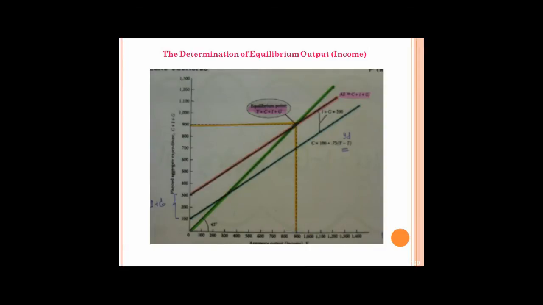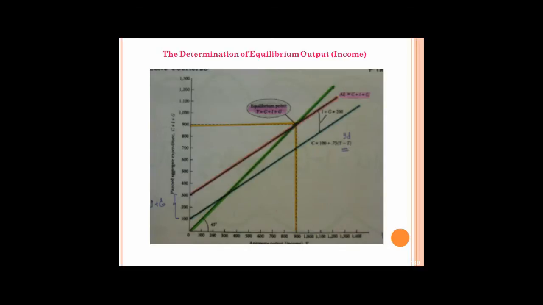The determination of equilibrium output. You can see the blue line, which starts from 100. It shows the consumption function: C equals 100, which is the autonomous consumption, plus 0.75, which is the slope, multiplied by YD, which comes from Y minus tax.